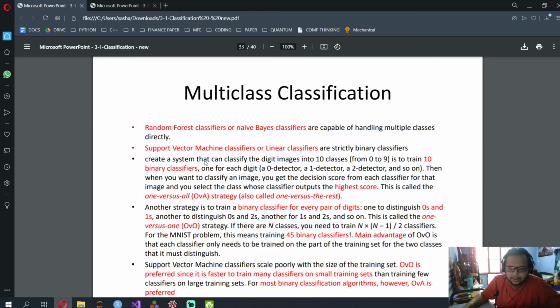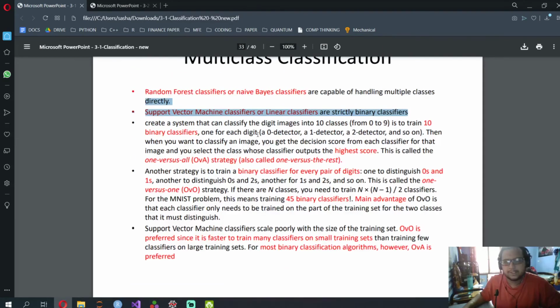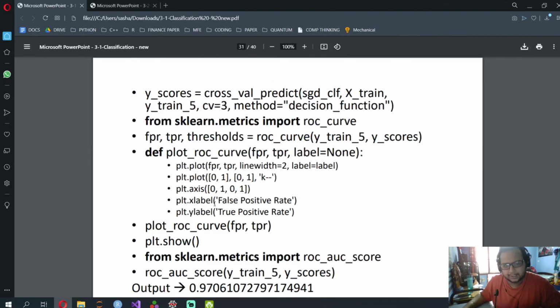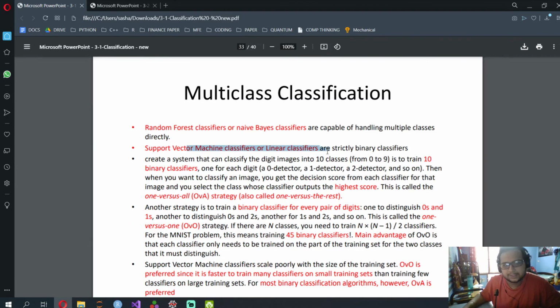Okay, so in multi-class classification, we look at random forest classifiers. They handle multiple classes very well. Support vector machines don't handle multi-class well. So what they do is they do something called one versus all. So remember we did a 5 detector over here. It just predicts whether it's a 5 or not a 5. Support vector machines do that.